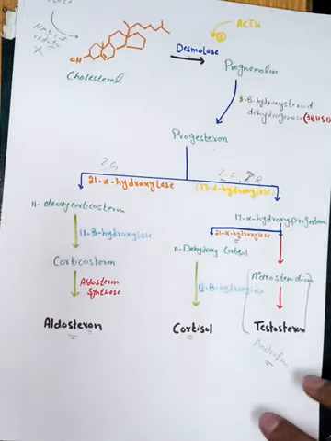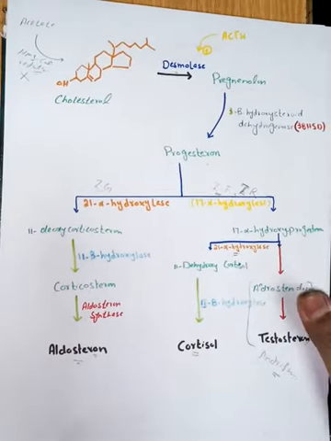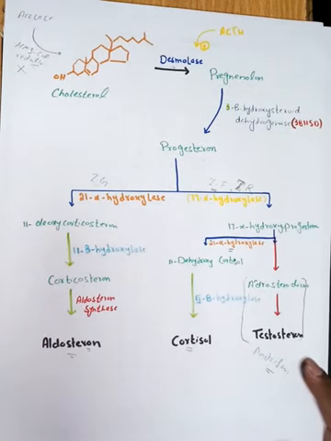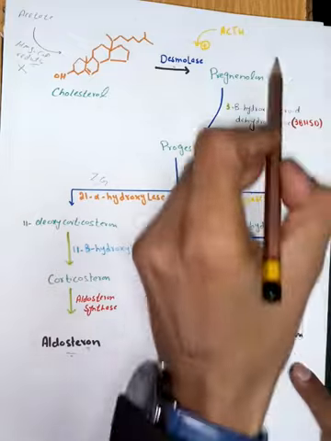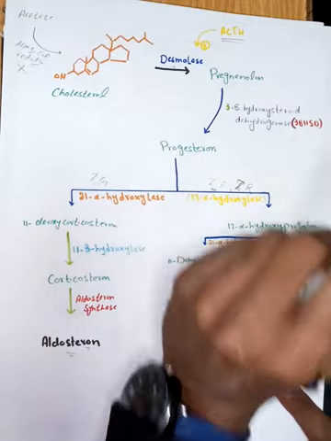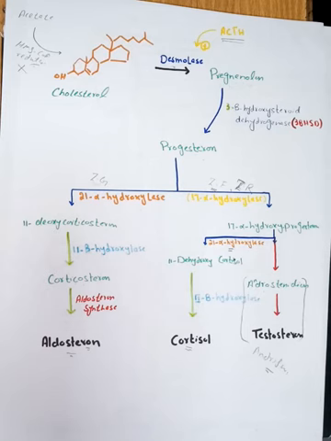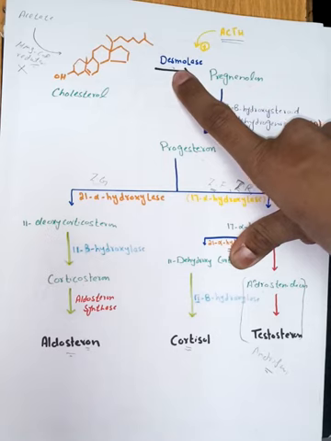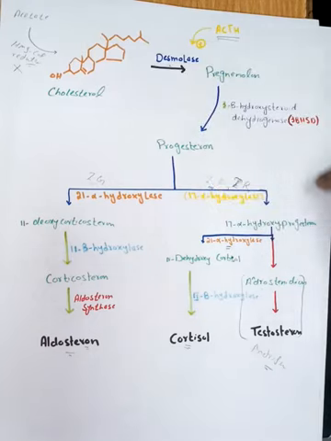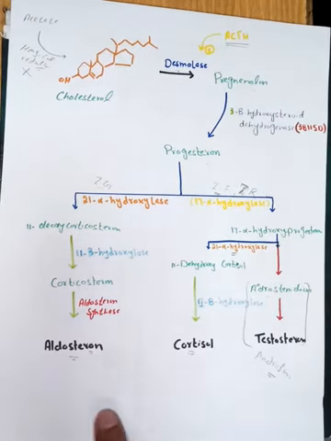Let me tell you one more thing. I have explained the pathway, but who will stimulate these syntheses? There are certain hormones, certain factors which will stimulate. For example, here I have given an example, ACTH, adrenocorticotropic hormone, released from the pituitary gland. It will basically stimulate the desmolase enzyme. So when there is more desmolase, obviously the synthesis of hormones will increase. So ultimately some other hormones or factors are stimulating the synthesis of these hormones.